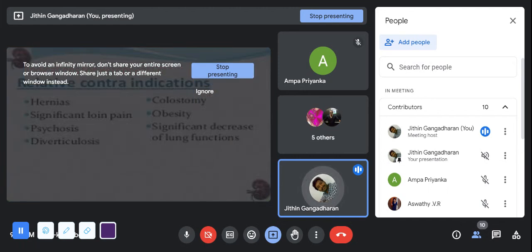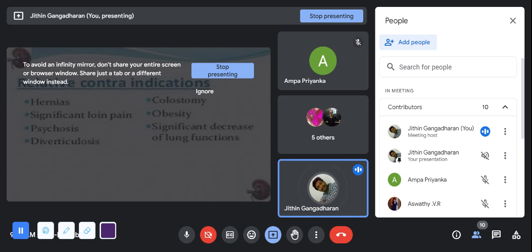Now, what are the contraindications of peritoneal dialysis? It is done in your abdominal cavity. If there is herniation, inguinal hernia, or colostomy, an opening in your intestine itself, it's a contraindication. Obesity, because the abdomen will be so full of fat that it won't accommodate the peritoneal fluid.